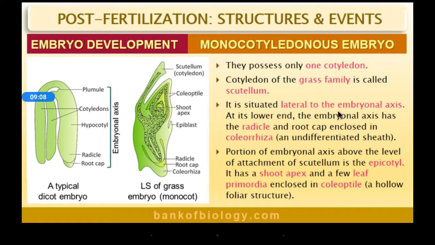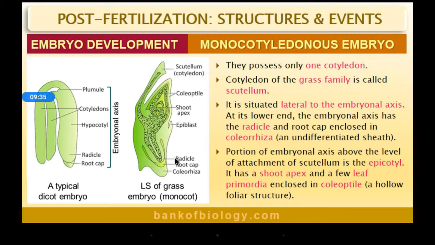It is situated lateral to the embryonal axis, and at its lower end the embryonal axis has the radicle and root cap enclosed in coleorhiza. Coleorhiza is a sheath enclosing the radicle and root cap.